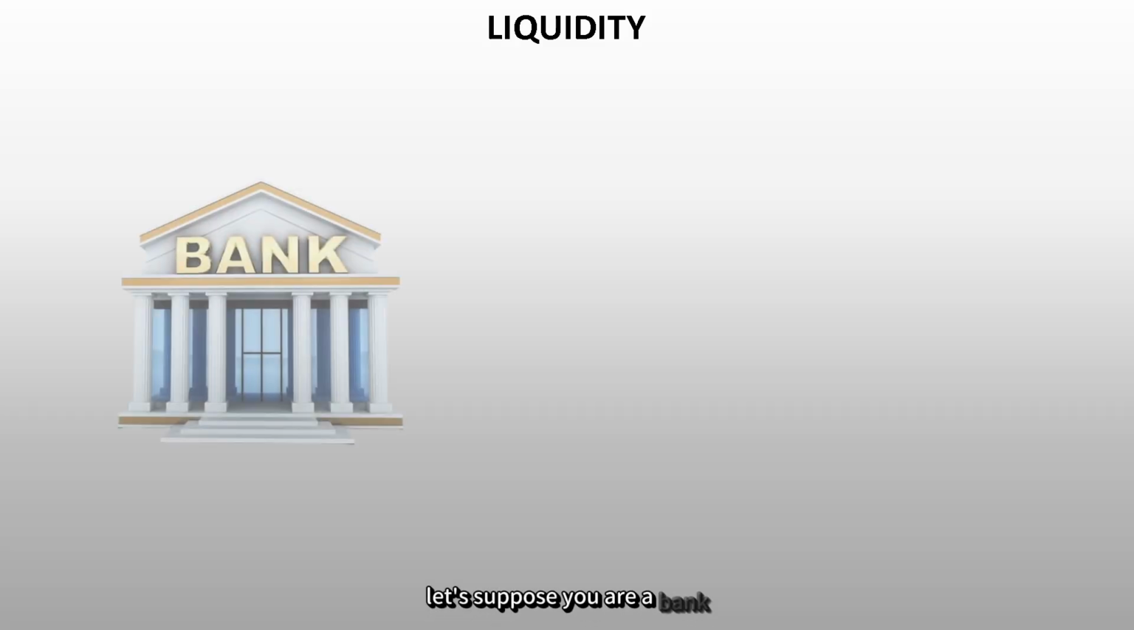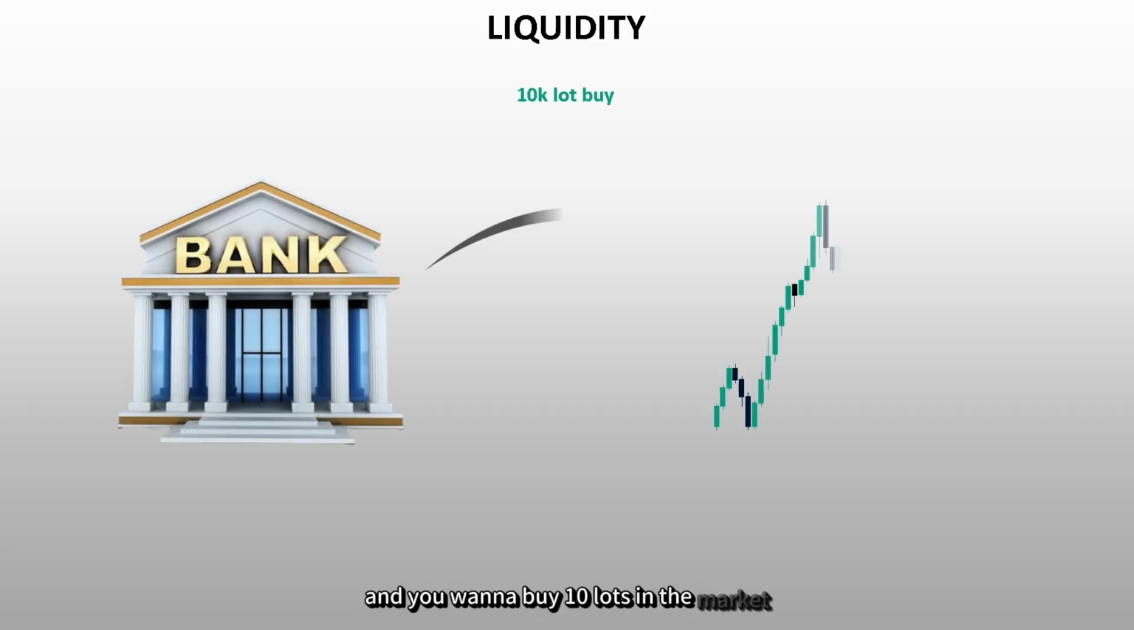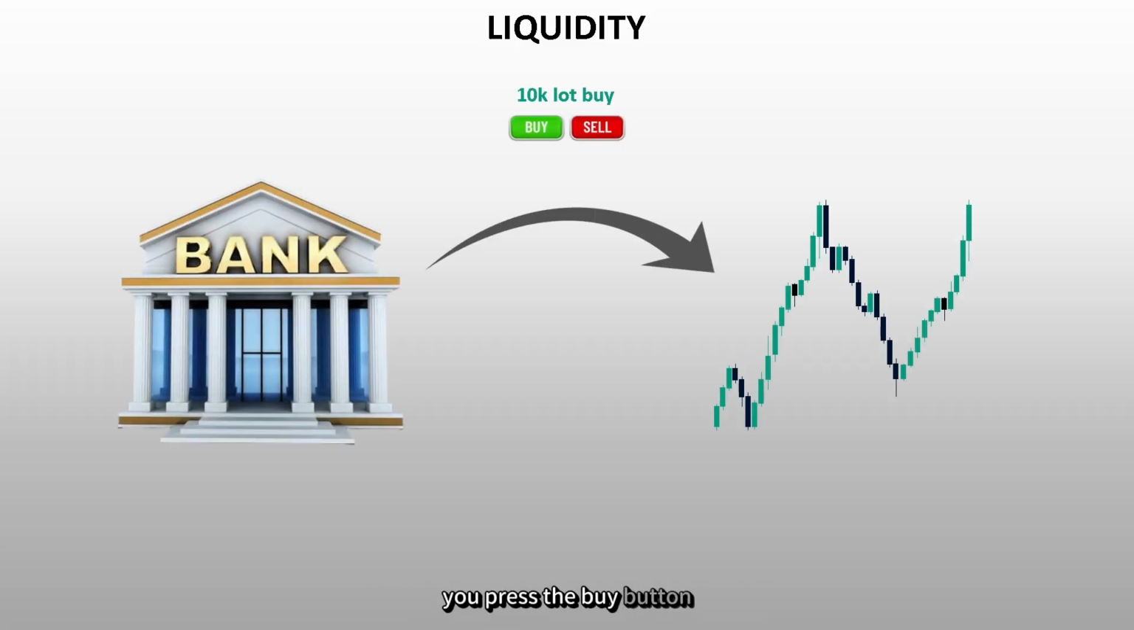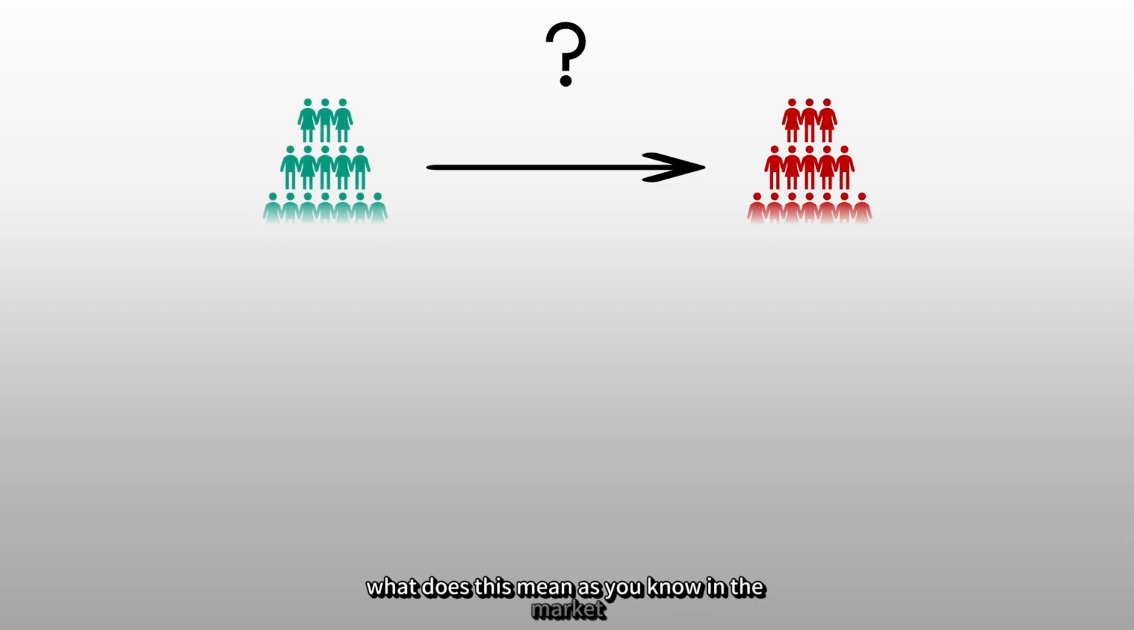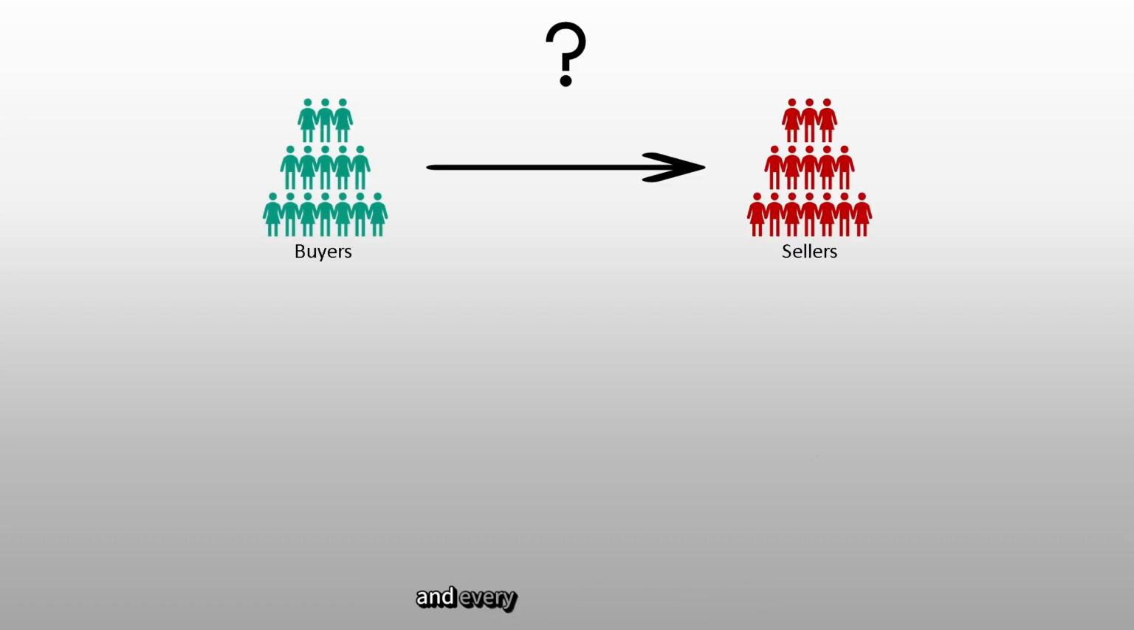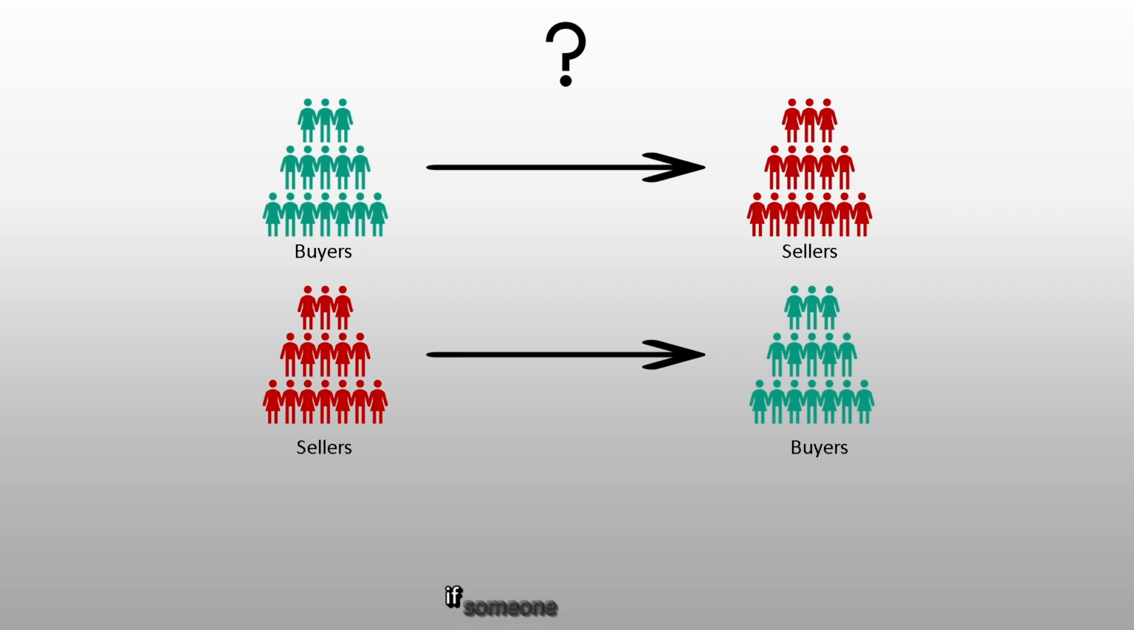Let's suppose you are a bank and you want to buy 10 lots in the market. You press the buy button and a pop-up appears on your platform: not enough liquidity to execute your order. What does this mean? As you know, in the market, every buyer needs a seller and every seller needs a buyer. If someone wants to buy, they will buy from someone, right? If no one is selling in the market, how will they buy?